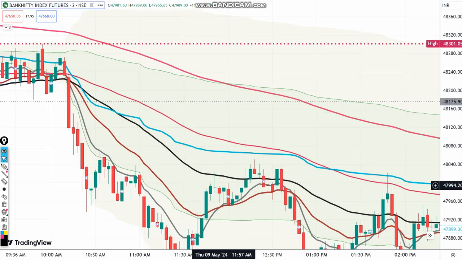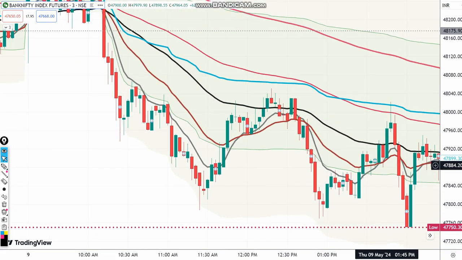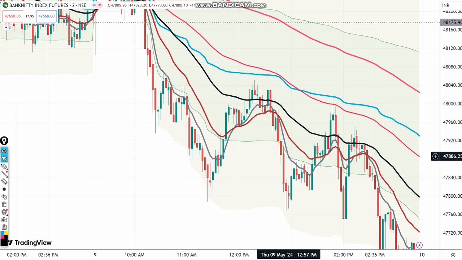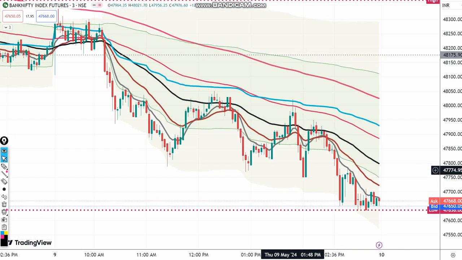After this point, actually I was in profit. After my entry in this candle, I was in profit, and I am holding my trade for tomorrow also, because I will show you the day chart, where we can see that the market is actually going down.